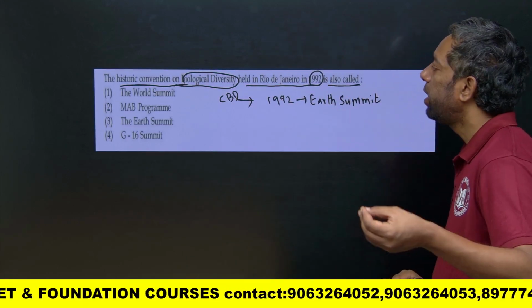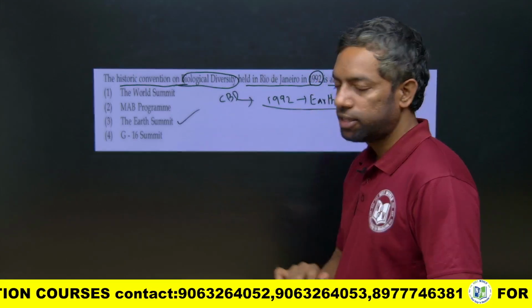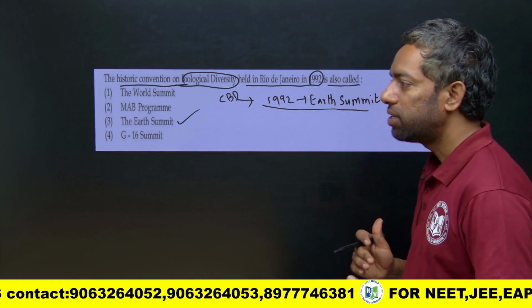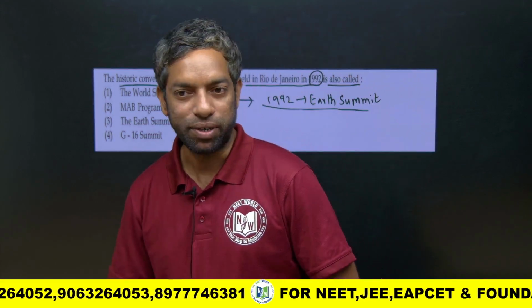CBD 1992 is the Earth Summit. This is a direct question from the environment. Okay, it is a predicted question, guys, very simple. Direct question.